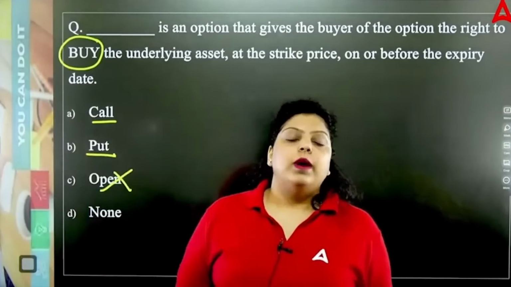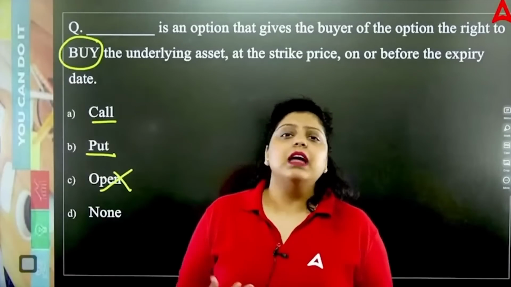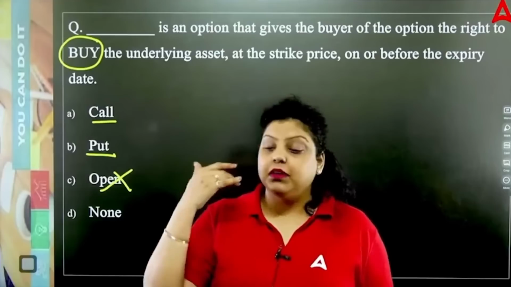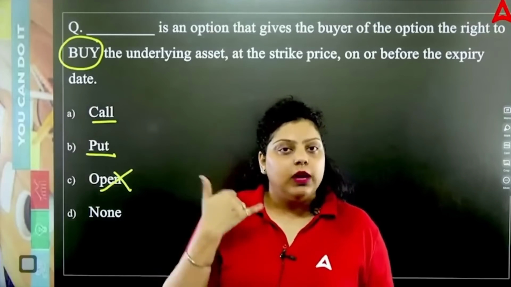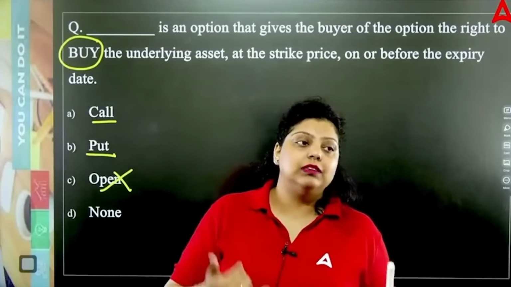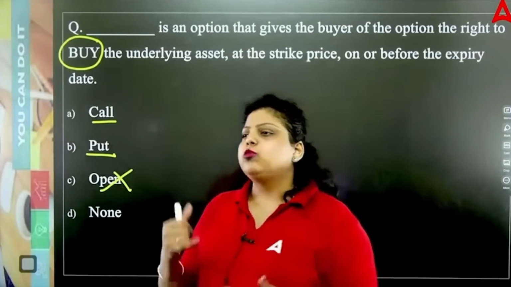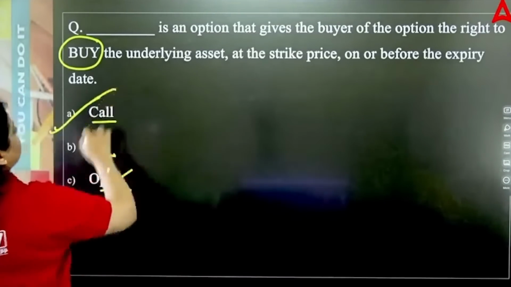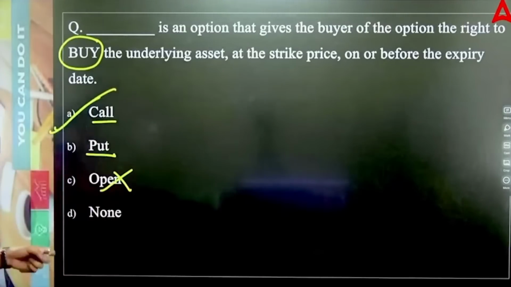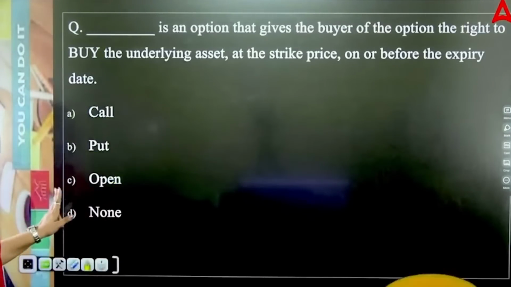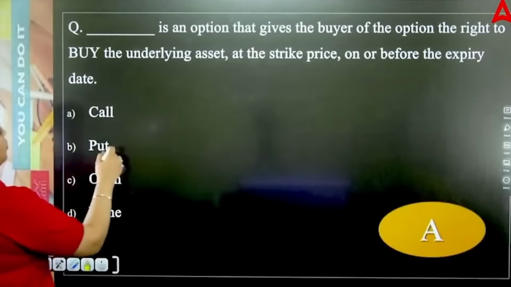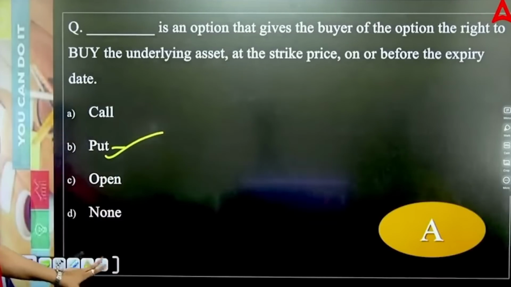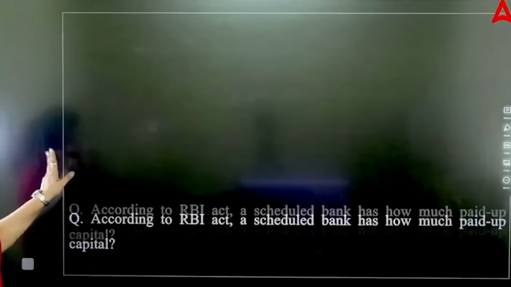Otherwise, no. So when we call someone, why do we call someone? Because whenever we need them, whenever we have to talk about something with them, whenever we have to make sure that this particular task will be done by that particular person. So whenever we need a person, we call them. So the call option means simply what? You want to buy the security. So the right answer will be option A. And put option means when you want to sell, but when you want to buy, that's a call option. So the right answer will be A.